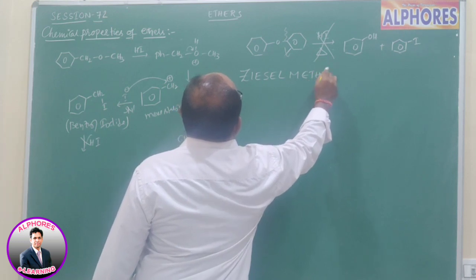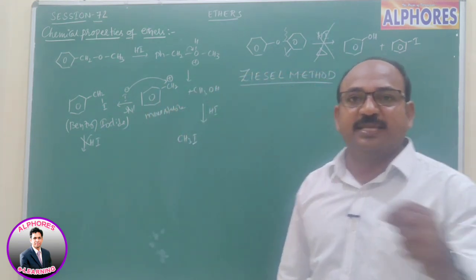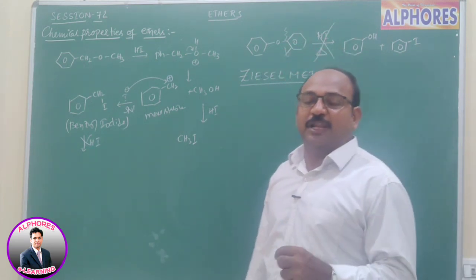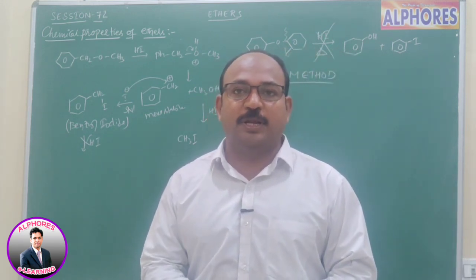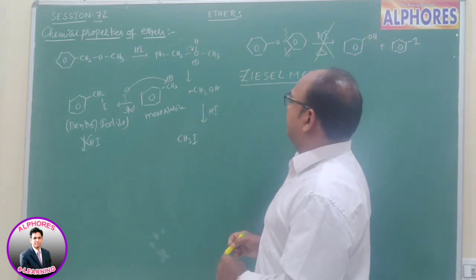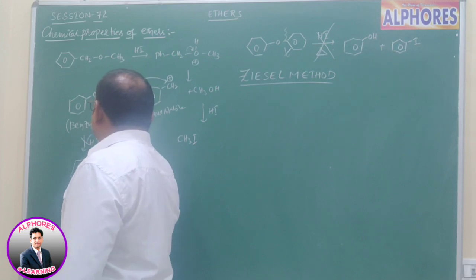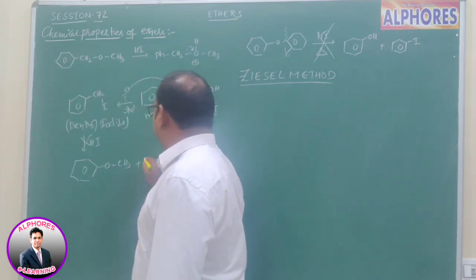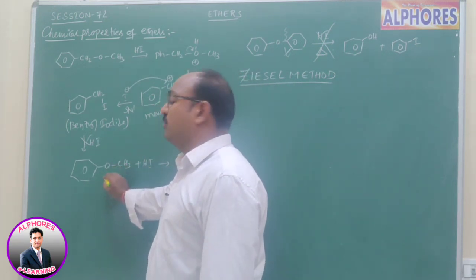Next one is, based on the same property, the Zeisel method. This Zeisel method gives information regarding the number of alkoxy groups. Let us see. As we learned, in the case of phenolic ethers, say anisole, upon reaction with HI, the H goes to oxygen.